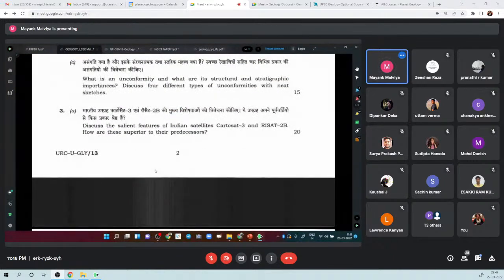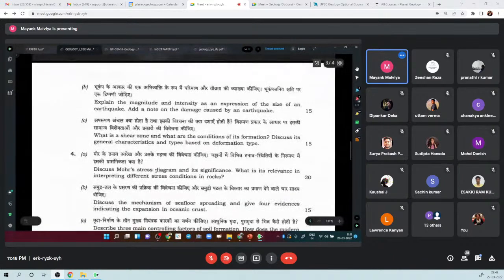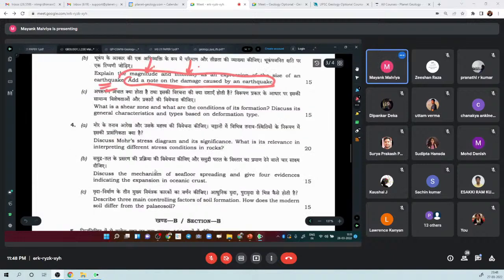Then what else? Simple. They're asking about earthquake. They're telling us to tell about what is the magnitude of an earthquake, what do you mean by intensity of an earthquake, right? And note on damage caused by earthquake. So this is definitely a GS kind of an answer, right? So we'll do it pretty well, right?